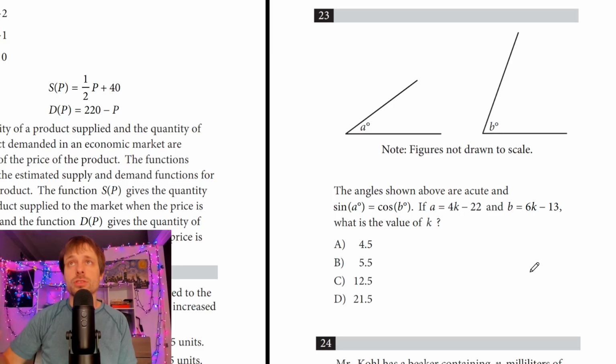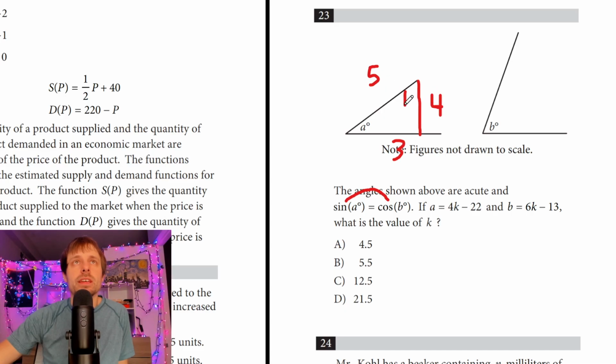Again, I'll say this over and over: it's inclinations, right? Immediately when I see this, I see A and B, and I consider, could they be complementary? That should always be one of the first things you consider when you see these kind of two angle problems. And I think it's reinforced when I see this, sine of A equals cosine of B. Real quick, the fast test we can always do is I make my 3, 4, 5.